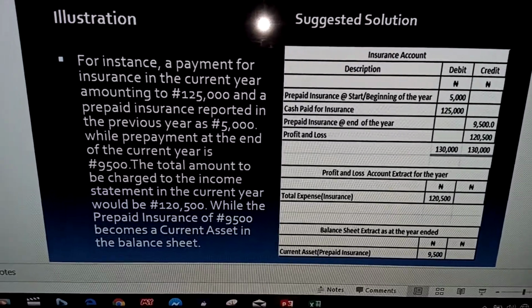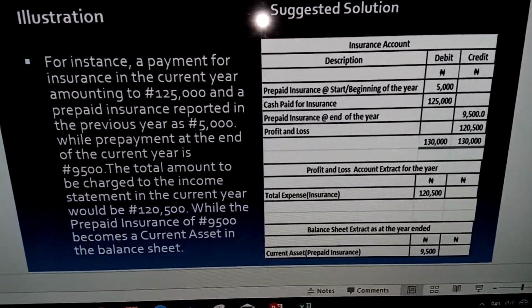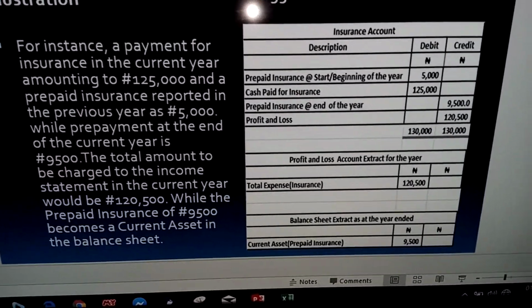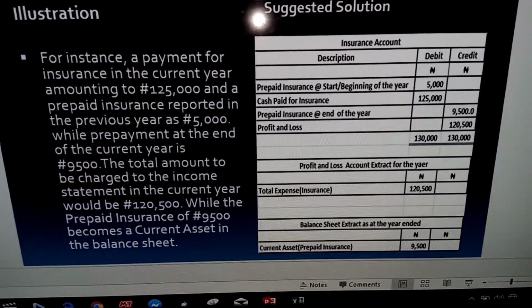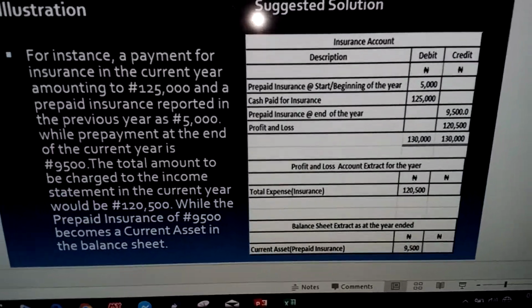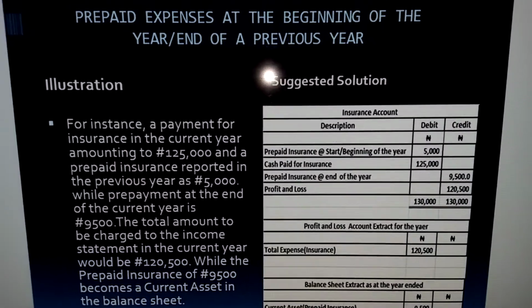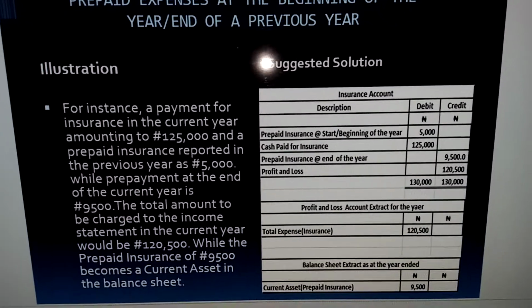The one at the end of the year is deducted. The one at the end of the year, after deducting it, is also seen as a current asset. So it appears in the balance sheet.